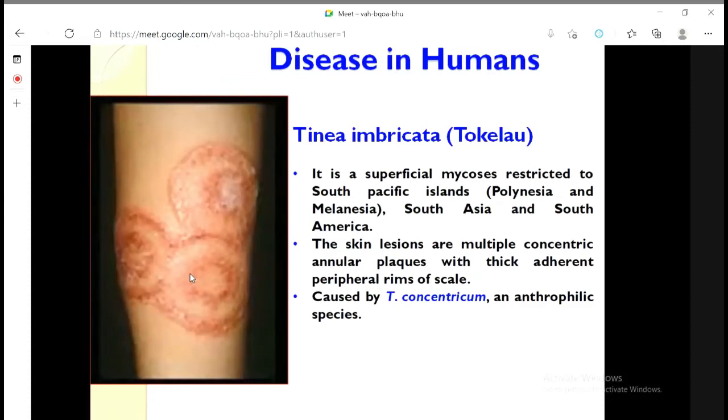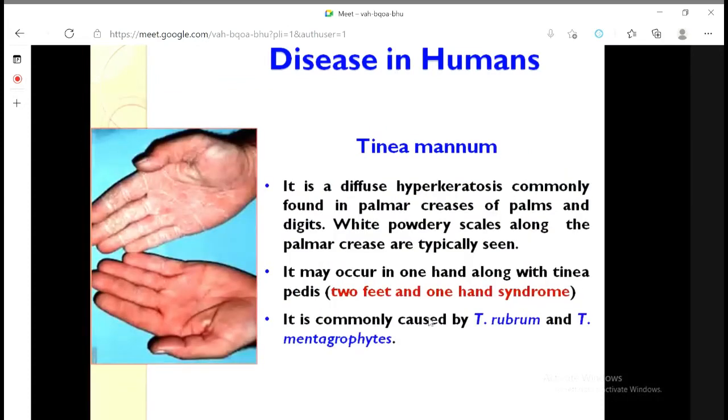It happens in humans. Tinea manum, infection of the palm or hands. Look at the difference between the two palms. This one is infected, this one is uninfected. This is also known as two feet one hand syndrome. It is observed that in most human beings both feet are infected and one hand is infected, not absolute, but it is there. It is known as two feet one hand syndrome.